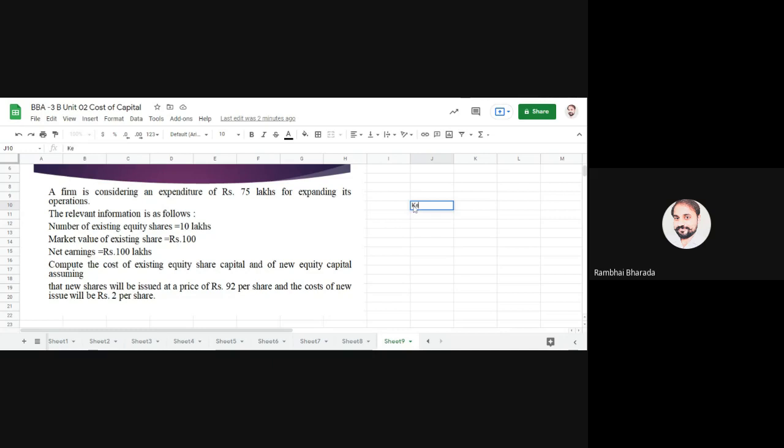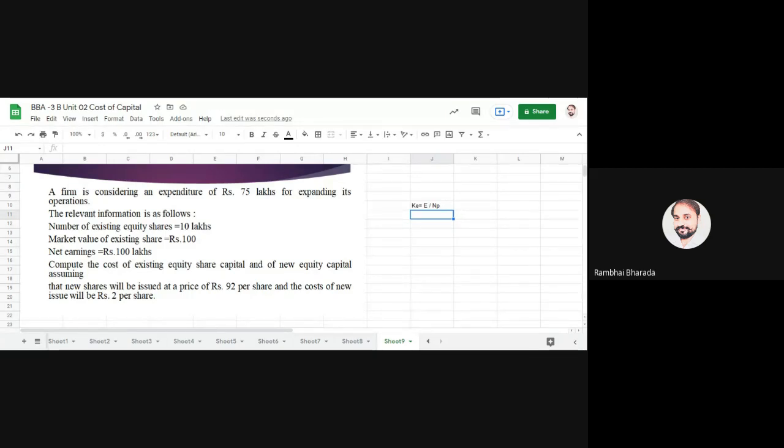Here KE is equal to, which method have we adopted? We have adopted the earning price model or earning per share model. So here earning per share model means E divided by NP. Am I right? E divided by NP.